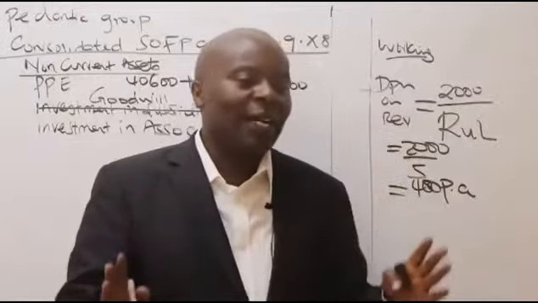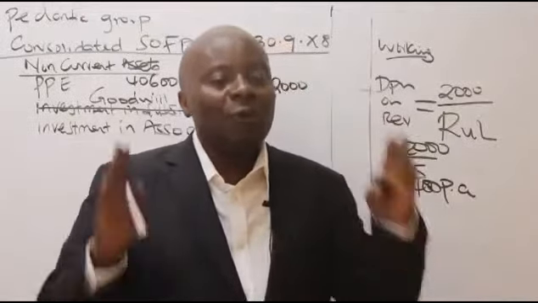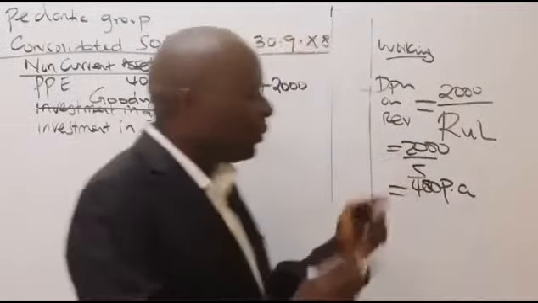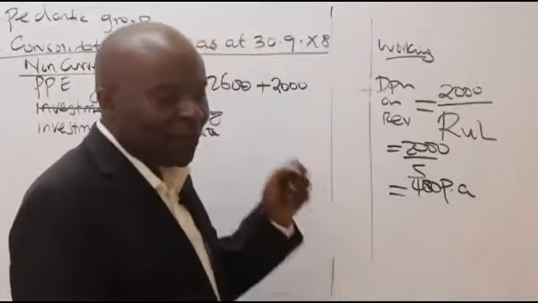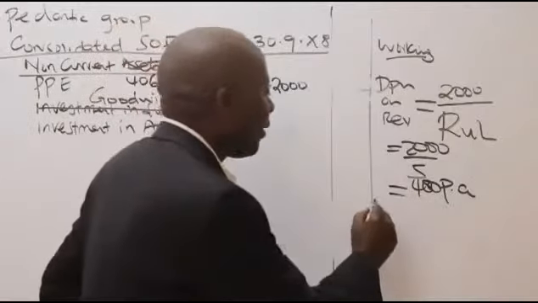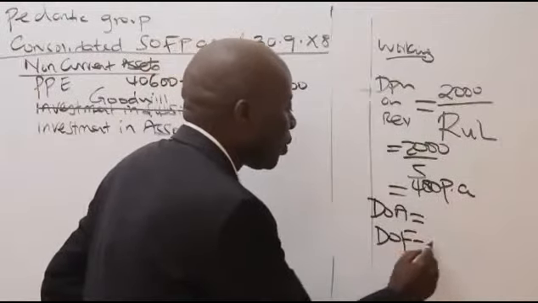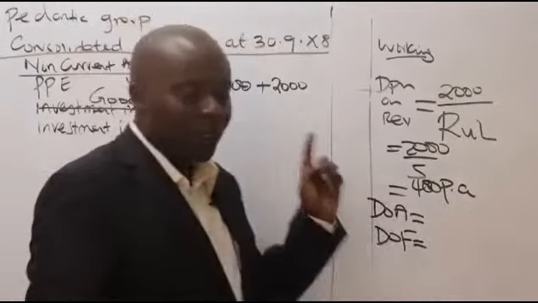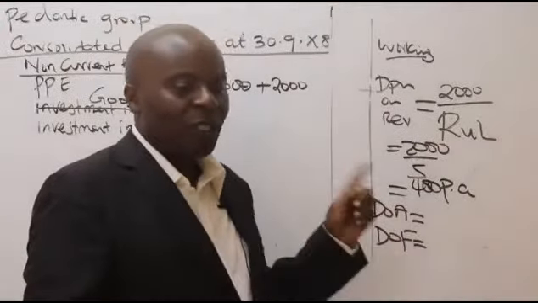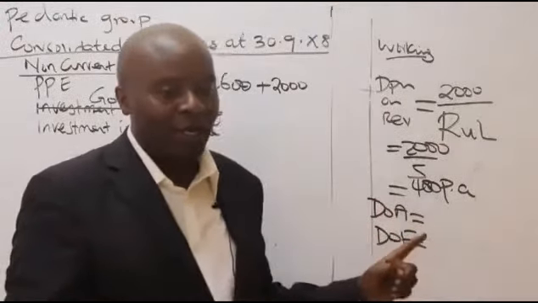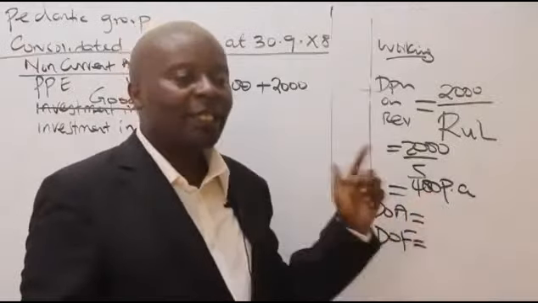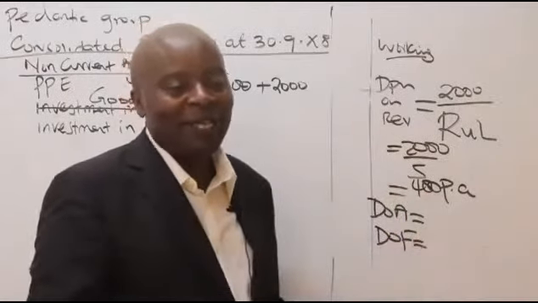For how many years have we stayed with this subsidiary? For me to be able to get the number of months that we stayed with this subsidiary, I need the DOA and I need the DOF. These are terms that we use every day in my workplace.